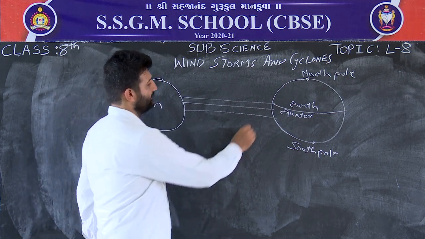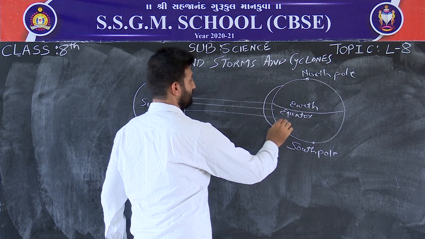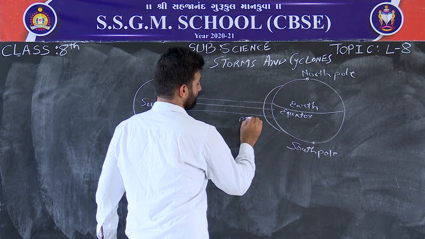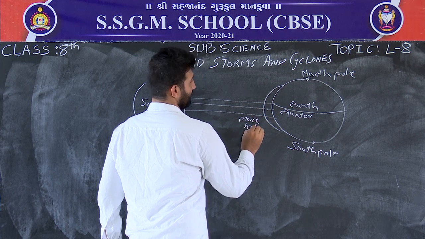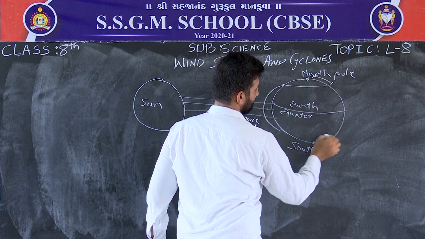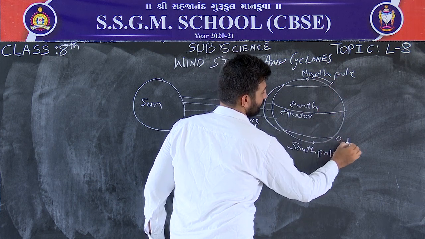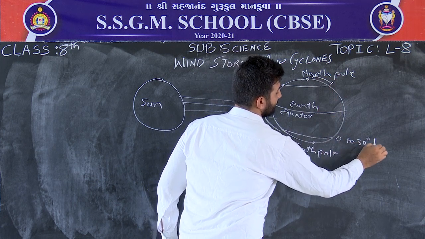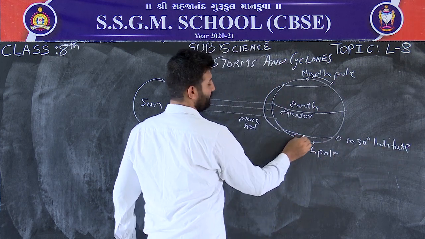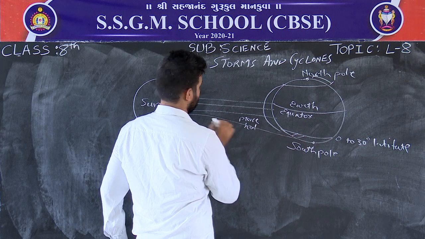So, this region gets more heat, but this region from 0 to 30 degree latitude will receive a very small amount of heat.